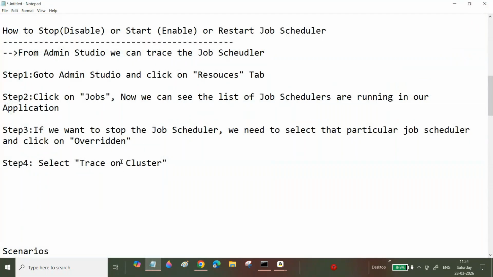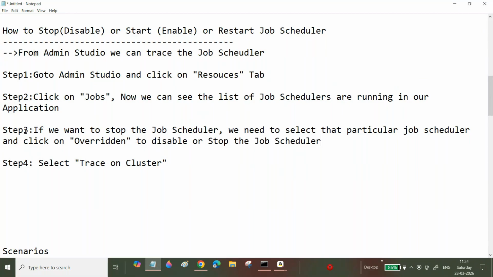Even I told previously, when you are moving any rule into production, if it is not required, we will not touch it. Either you can withdraw that rule, that's it, but don't delete. Click on override to disable or stop the job scheduler.